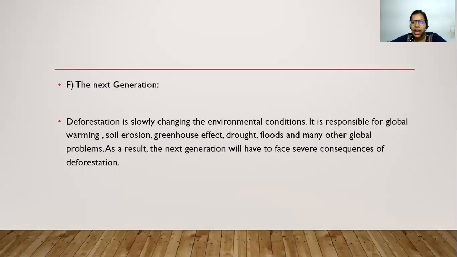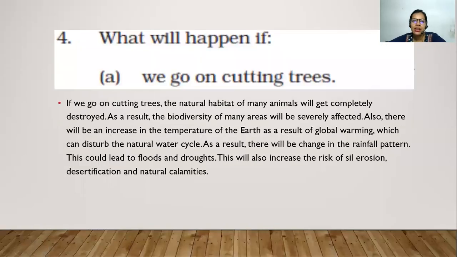Now the last, what will happen if the deforestation continues and its effects on the future generation. So we know that deforestation is slowly changing the environmental conditions. So it is responsible for global warming, soil erosion, greenhouse effect, kahin pe sukha, kahin pe baad, all kinds of global problems. So what will happen as a result, the next generation will have to face severe consequences of the deforestation. Now moving on to the next question. So what will happen if we go on cutting the trees?